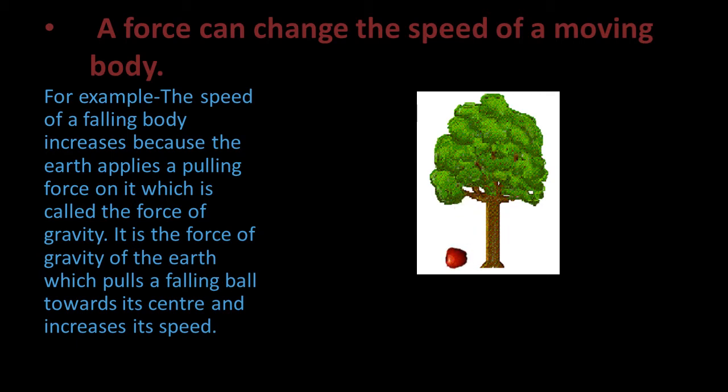When a ball is dropped from a height, its speed goes on increasing. The speed of a falling ball, or any other falling body, increases because the earth applies a pulling force on it, which is called the force of gravity. It is the force of gravity of the earth which pulls a falling ball towards its center and increases its speed. On the other hand, when a ball is thrown upwards, then its speed goes on decreasing. This is because the earth applies a pulling force of gravity on the ball in the downward direction, that is, opposite to the motion of the ball.